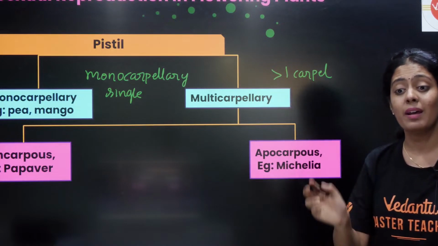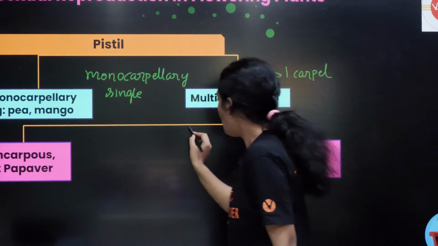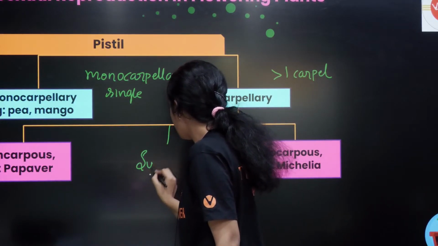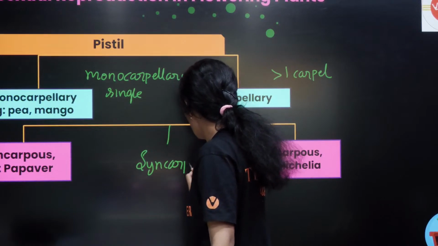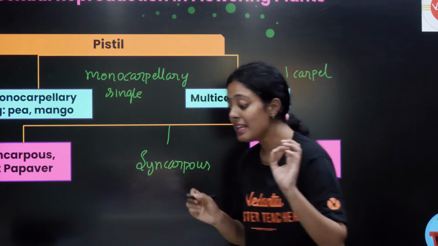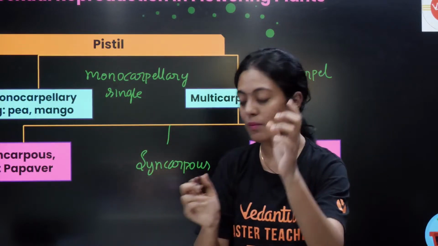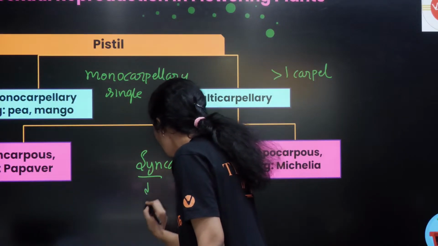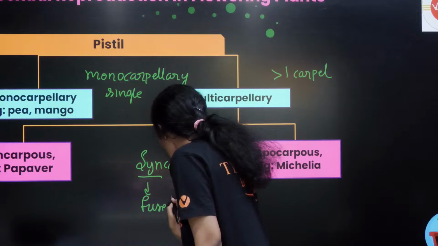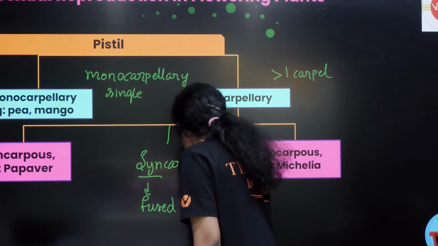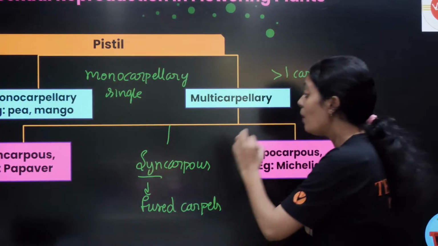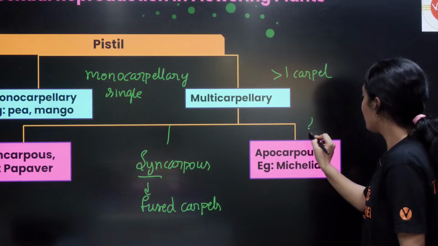So we divide this into two. One is syncarpous. That side screen is not visible, so I will write it here. What is syncarpous? The carpels are fused. The word syn means fused. Okay, fused carpels. The word apo means free.